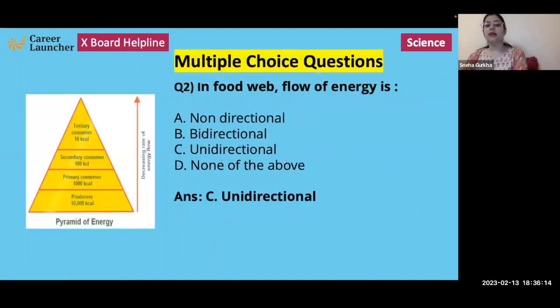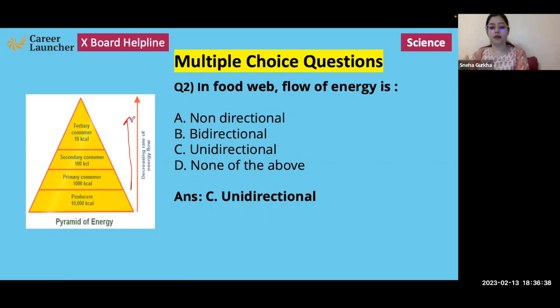Next, in food web, the flow of energy is non-directional, bidirectional, unidirectional, and none of the above. So we know that when we are talking about a food chain or any kind of flow of energy that we see, it is always a unidirectional flow of energy. It can never be reversed, right?